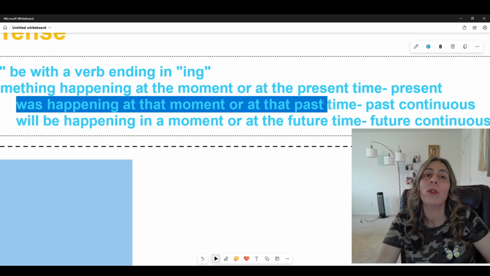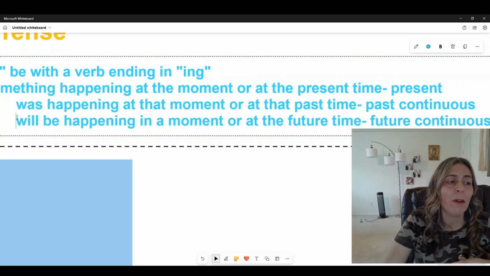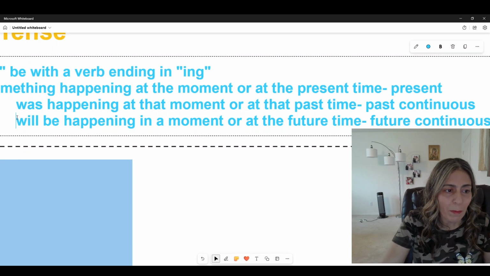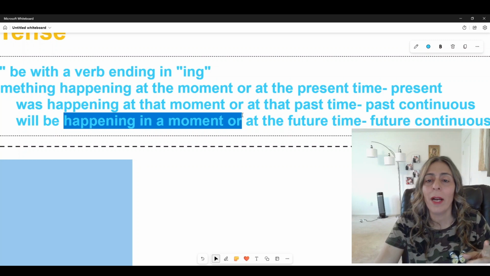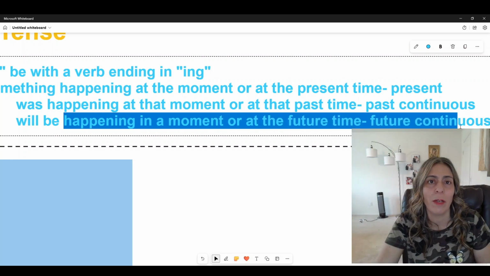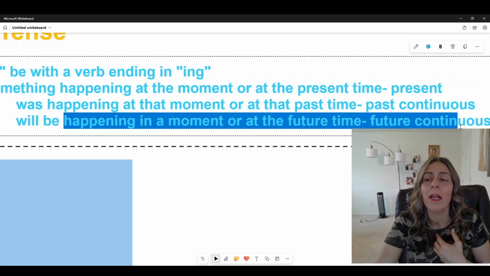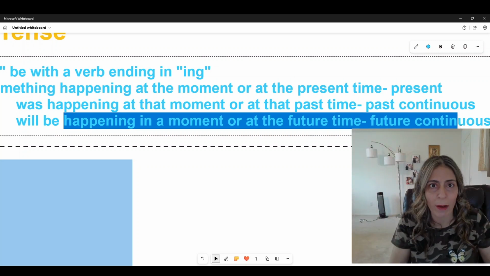Okay, so I'm describing a moment in the past. Now, it also can be happening in a moment or at the future. So that's called future continuous. I'm describing something I'm planning to do or to have.